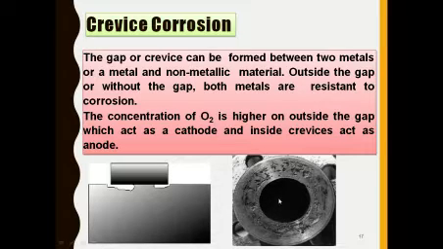Inside the gap is a less oxygenated part, hence it acts as an anode, and outside the gap is a more oxygenated part, hence it acts as a cathode. This type of corrosion is called crevice corrosion, or gap corrosion. It occurs in two metals or in a metal and non-metallic material.